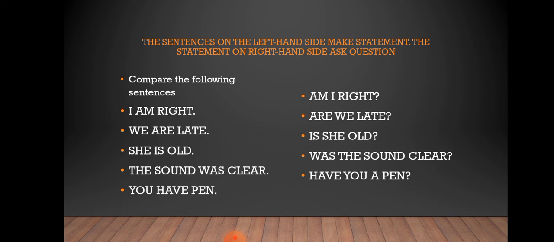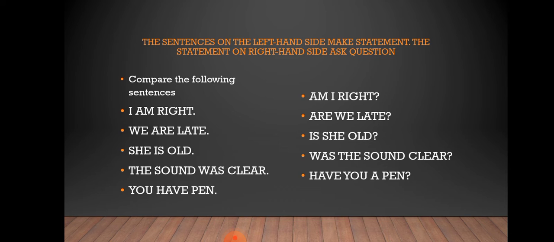Next is we are late. In interrogative, it becomes are we late? Question mark. Third is she is old. In interrogative, it becomes is she old? Question mark. Then the sound was clear. Was the sound clear? Question mark. You have a pen. Have you a pen?